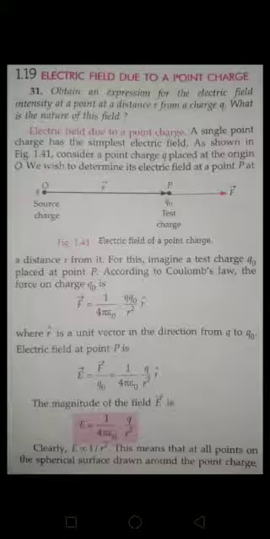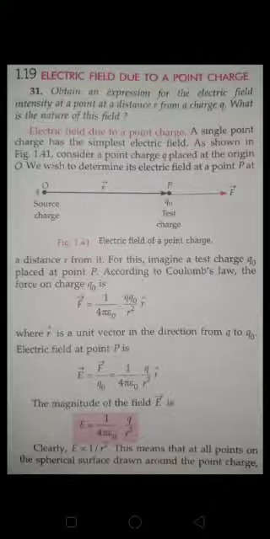Yes or no? So what is the force at q naught due to Q? It is nothing but 1 by 4 pi epsilon naught into Q q naught by R square into R vector, the formula which we have already discussed. Here R is the distance between the 2 point charges, and R vector means the direction. This force stays away from the charge Q. Yes or no?